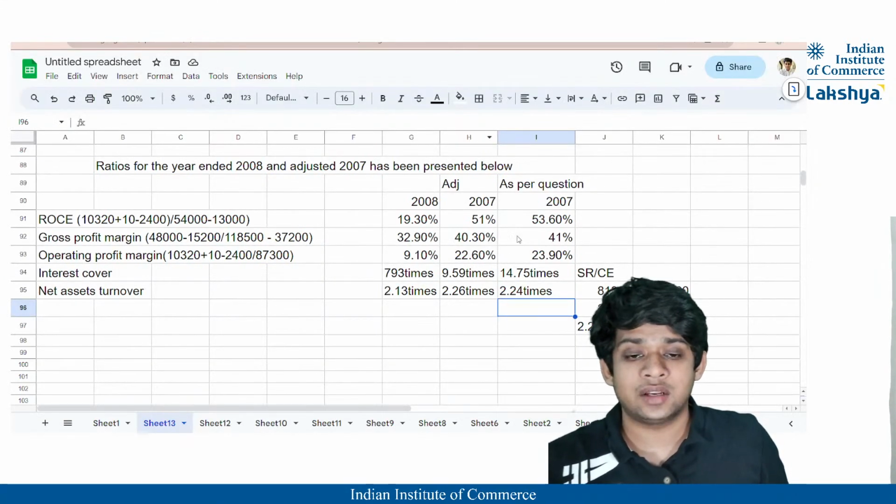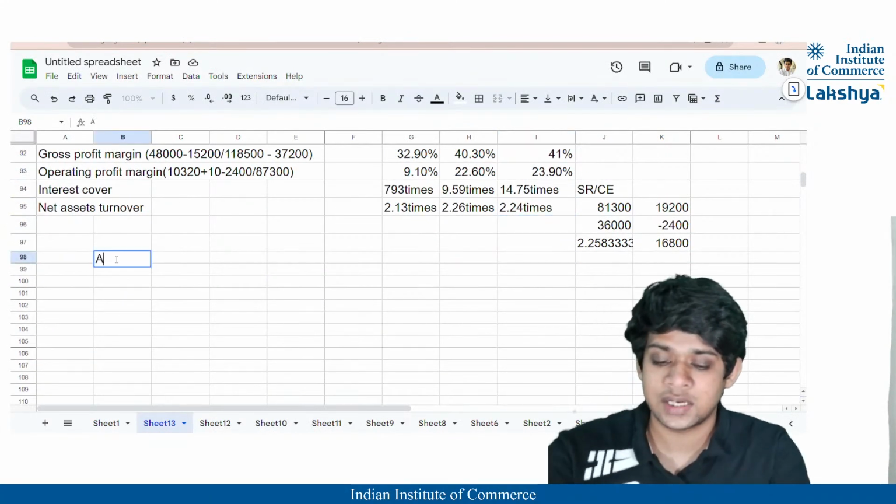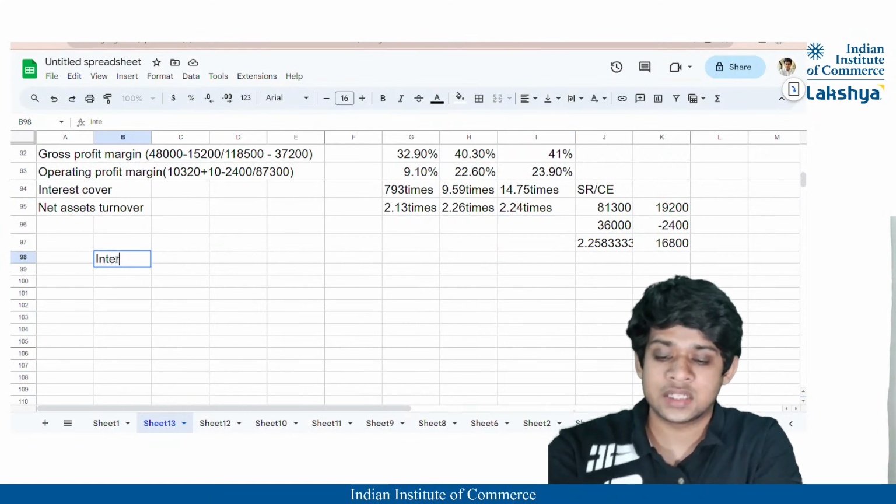Now, from these ratios that you've calculated, we are going to interpret the financial statements. Interpretation of the financial statements.